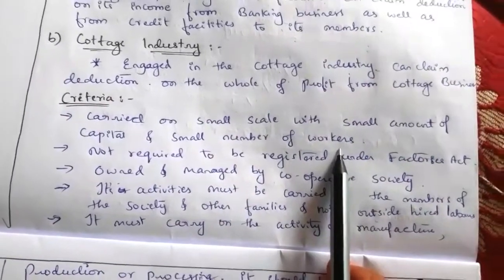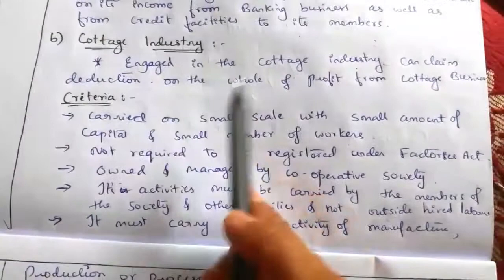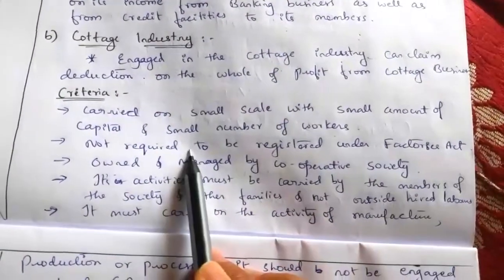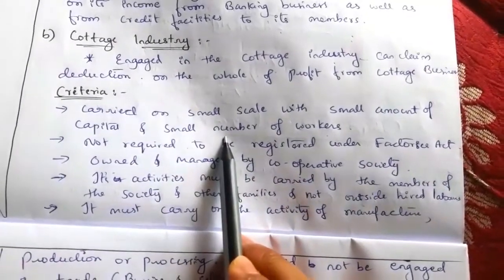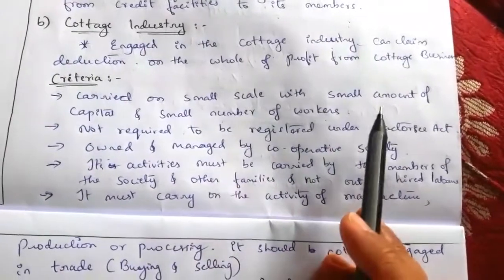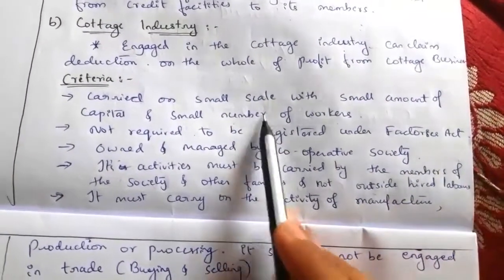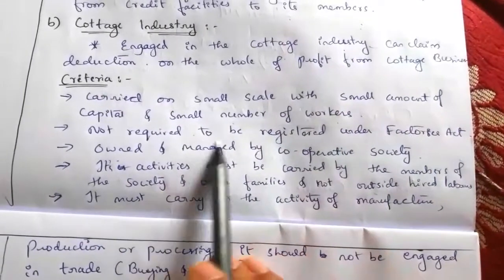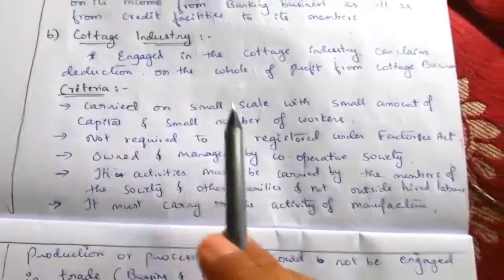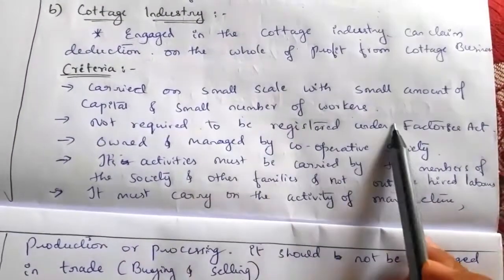It means here, if a cooperative society is engaged in a cottage industry on a large scale, meaning a large number of workers and a large amount of capital used, then it is not a cottage industry, and the deduction is not available. So the first condition is that it should be carried on a small scale with a small amount of capital and a small number of workers.